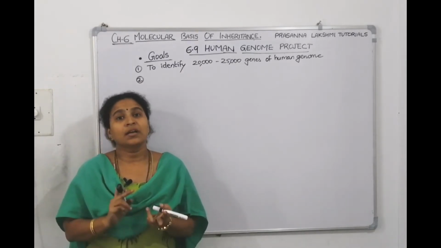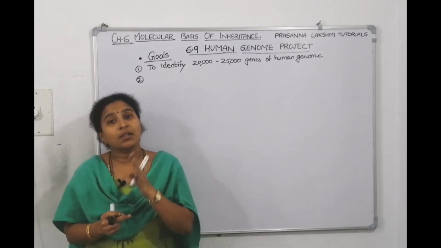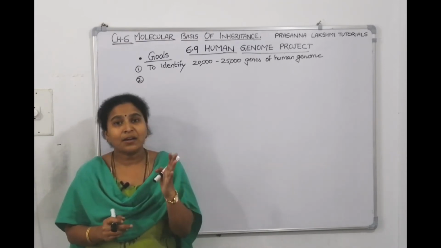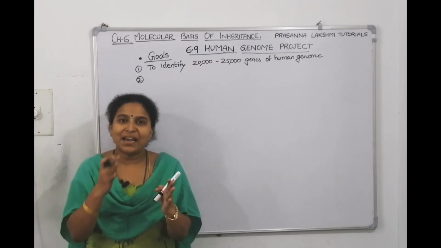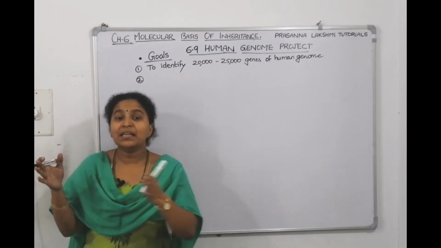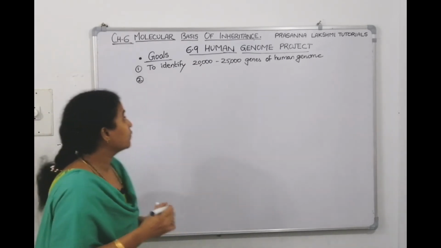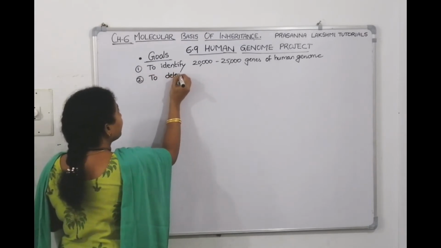That's their first goal. Then their next goal is to determine the sequence of all these 3 into 10 power 9 base pairs. So what is the sequence? In biology, if it is a DNA, the sequence is like B-I-O-L-O-G-Y. In the same manner, they want to determine the sequence of all the 3 billion chemical base pairs of the human genome.